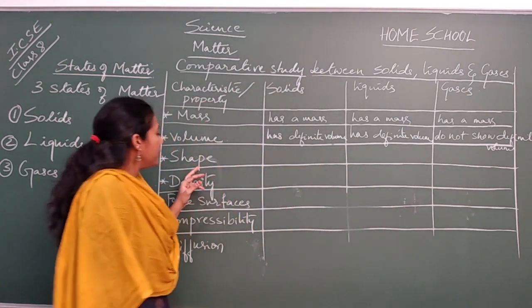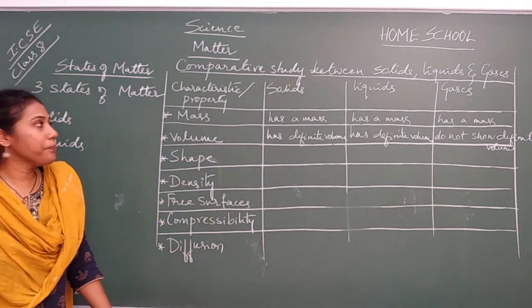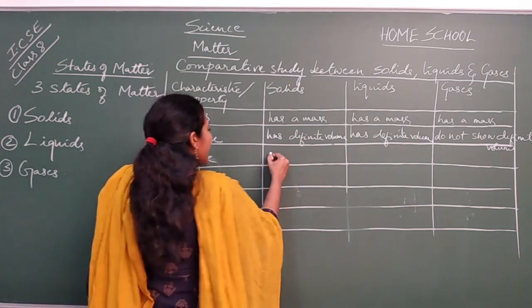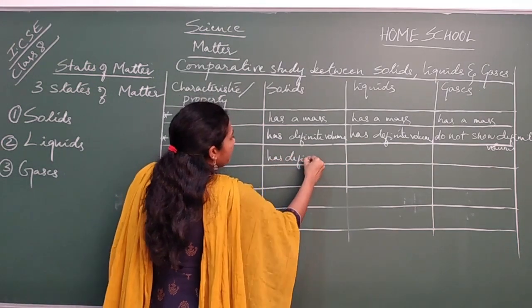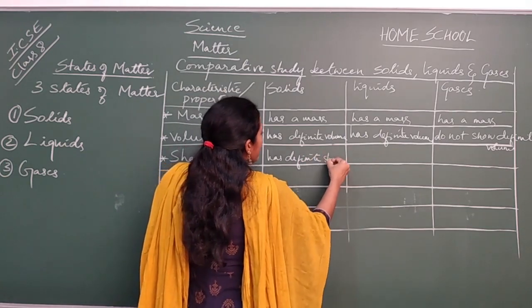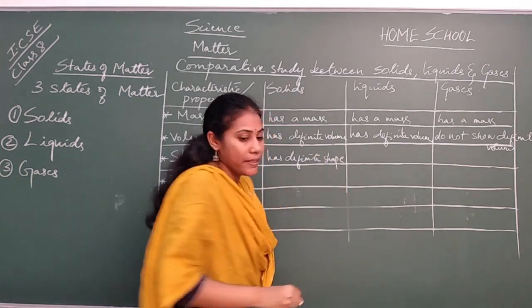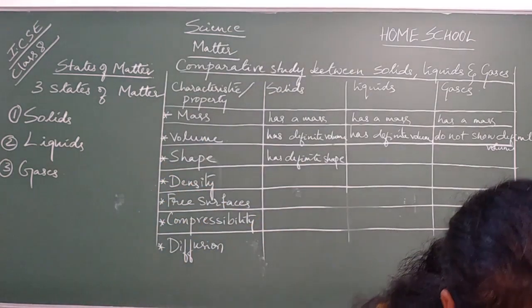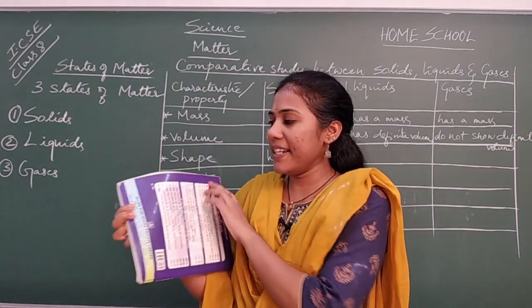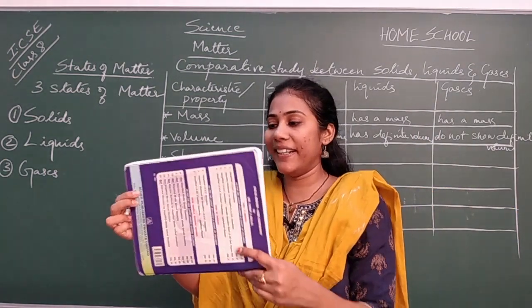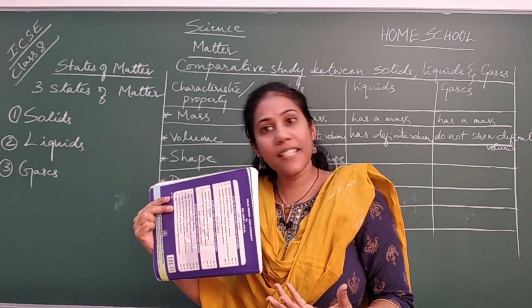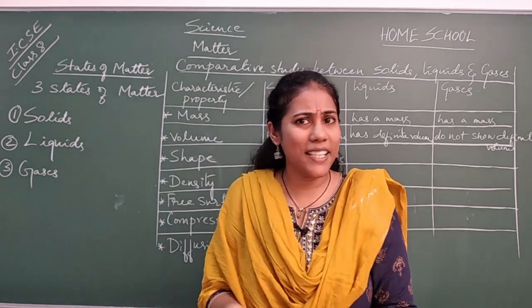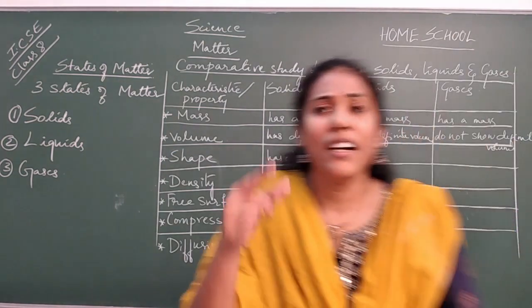Okay, and coming to the next property, shape. Definitely solids have a definite shape. Solids show definite shape, yes or no? Say a book is there, a book is a solid. You can easily say the shape of a book, right? Rectangle, or you know, it's in the form of a square. Yes, so the shape you can easily talk about with respect to a solid.